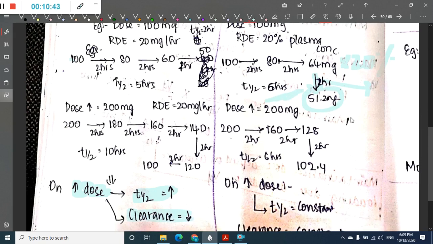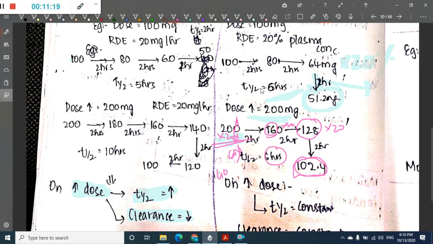Okay, now you have increased the dose. When the dose is increased, now this is into 20%. So for this, if you see, into 20% is like 40 milligrams is lost, so it is 160. Again for this, if you see 20%, almost 32 milligrams is lost, so that is 128 is remaining. Again for this 20%, if you see, 25.6 milligrams is lost, so there is 102.4 milligrams remaining. So it took 6 hours.